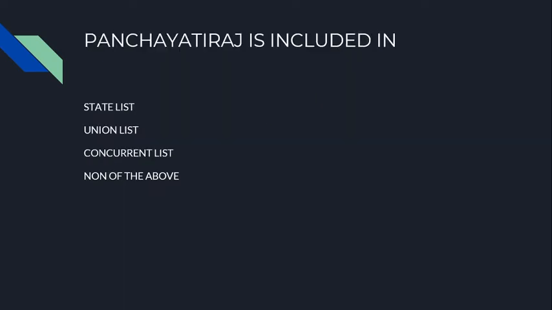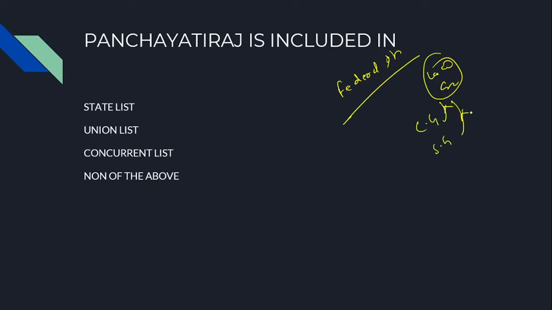Coming to the next question, Panchayat Raj is included in very important questions, dear student. So we have a federal structure. Some areas are there on which the central government can do legislation, some on which only the state government can make laws about certain subjects, and some on which both the central government and the state government have equal power to make laws.